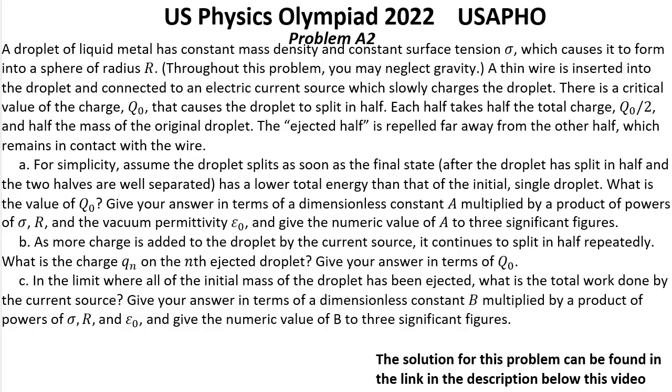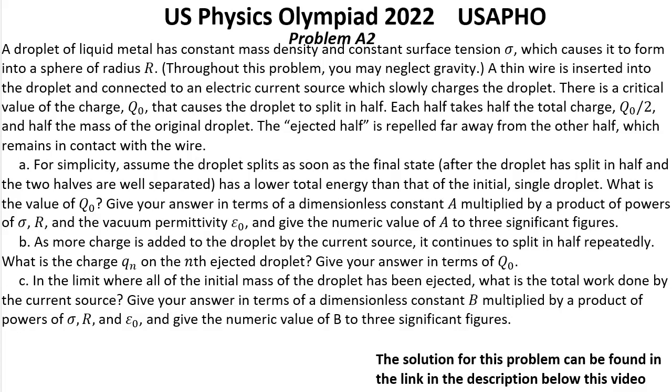Question B. As more charge is added to the droplet by the current source, it continues to split in half repeatedly. What is the charge Qn of the nth ejected droplet? Give your answer in terms of Q0.